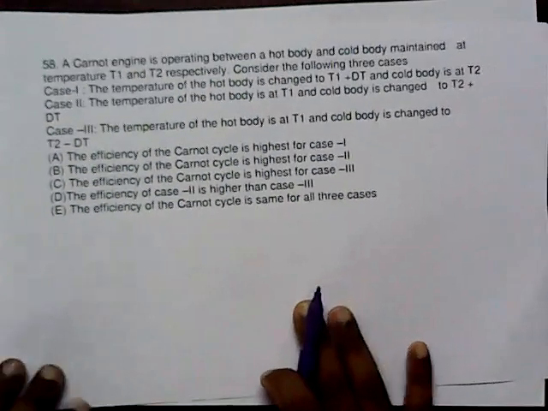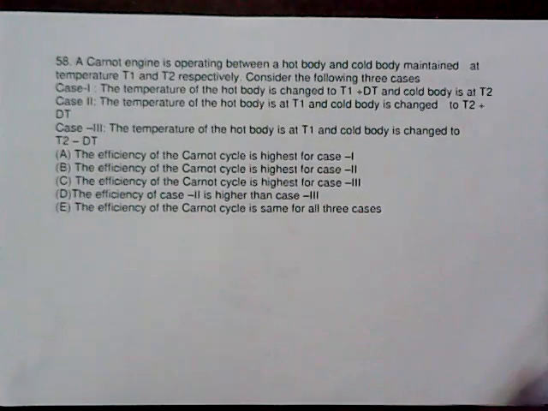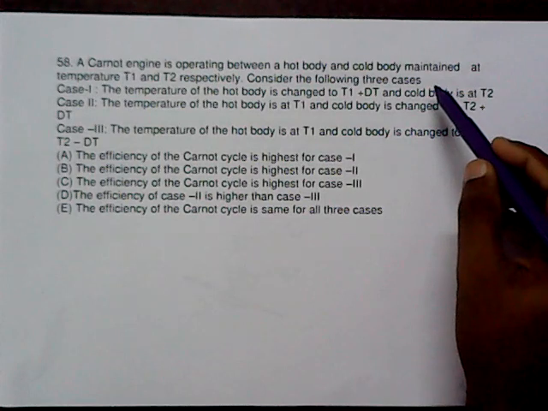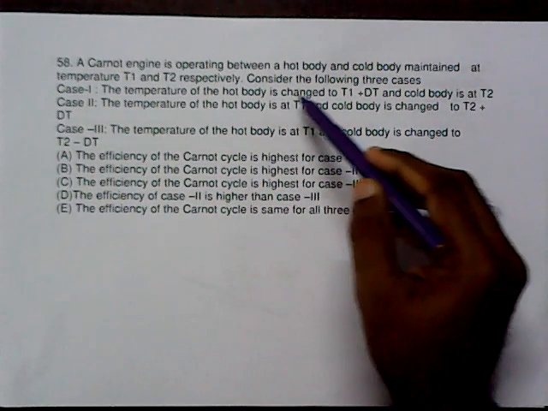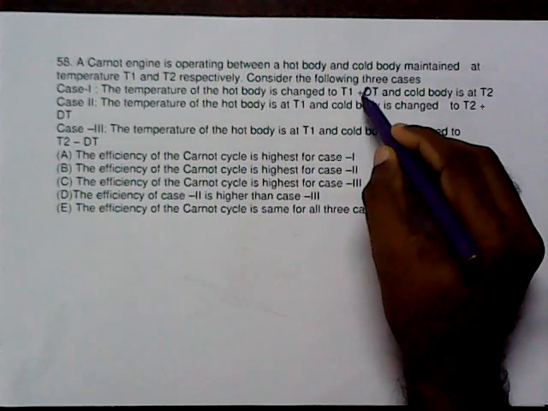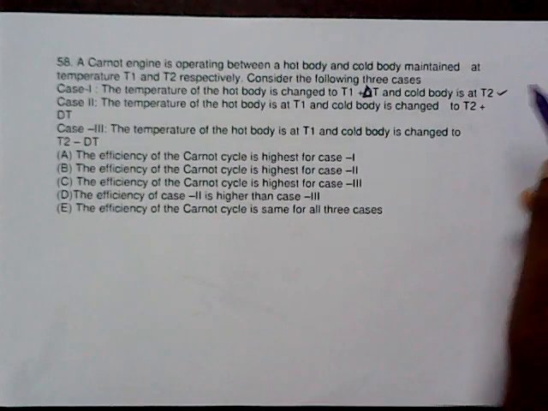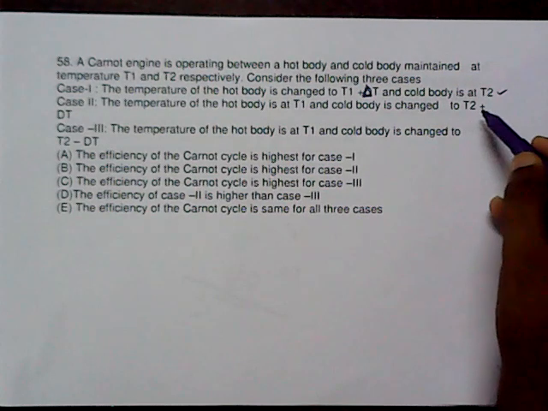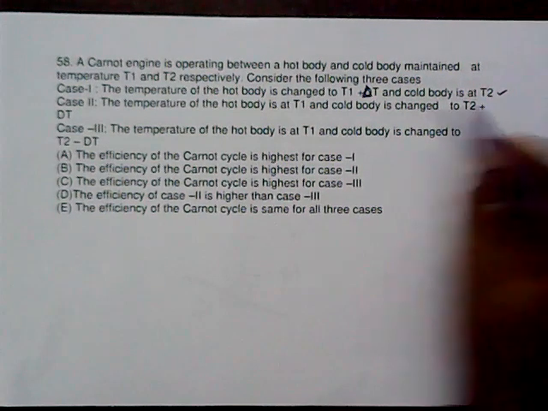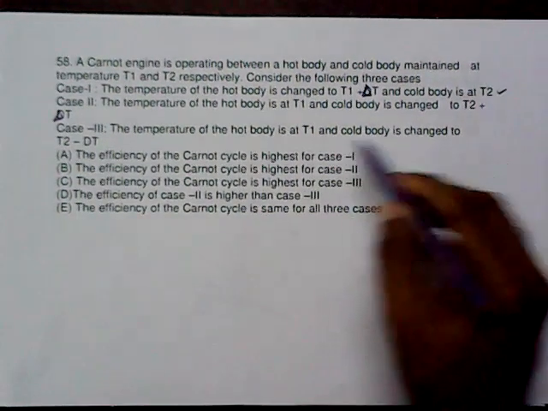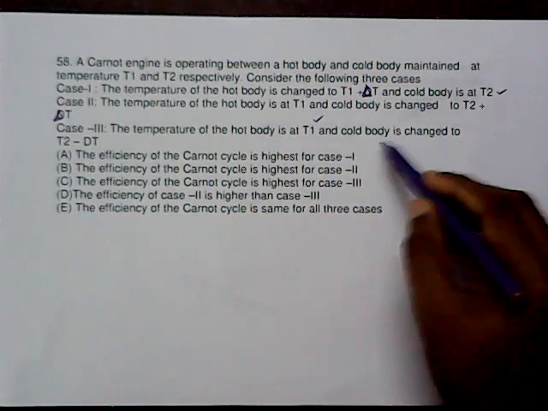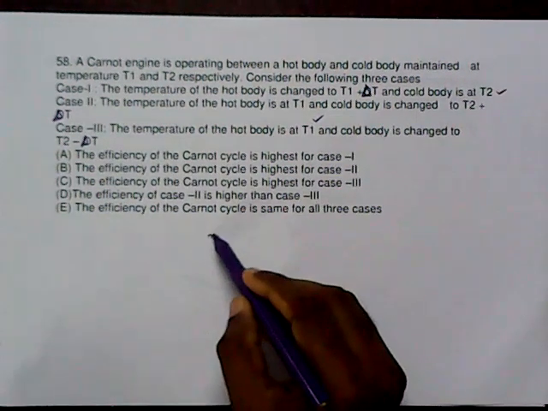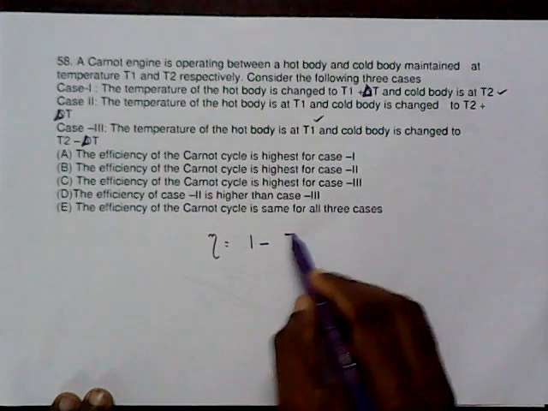A Carnot engine is operating between a hot body and a cold body maintained at temperatures T1 and T2. Considering the following three cases. 1. The temperature of the hot body is changed to T1 plus delta T and the cold body is at T2. Second, the temperature of the hot body is T1 and the cold body is changed to T2 plus delta T. Case 3, the temperature of the hot body is T1, but the cold body is changed to T2 minus delta T.